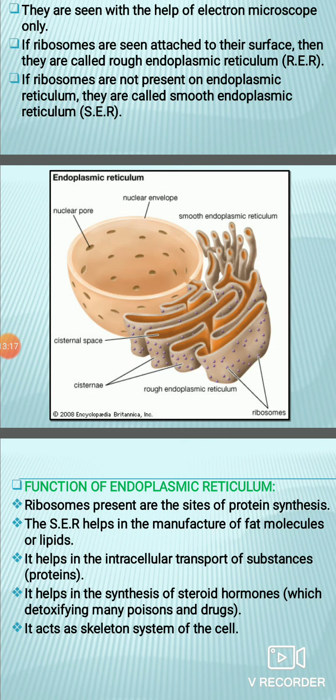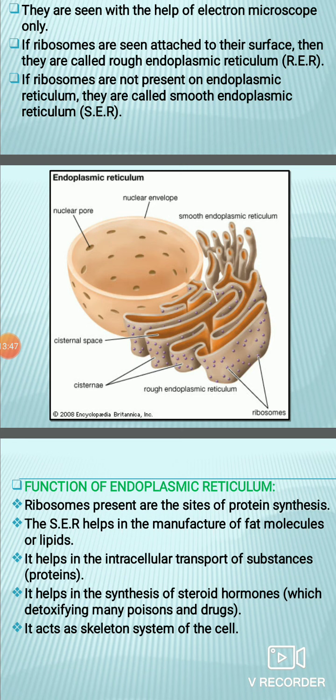Then we can say that it helps in the formation of synthetic products like glycogen. Storage: it helps in storage. As I have told you, small rounded or oval shaped structures called vesicles are also present in the cytoplasm, so they generally act as storage components which store products like glycogen. Glycogen is the stored product in our body, isn't it?